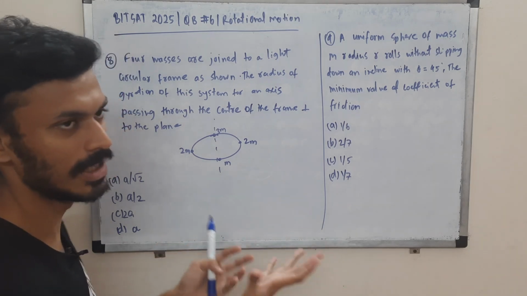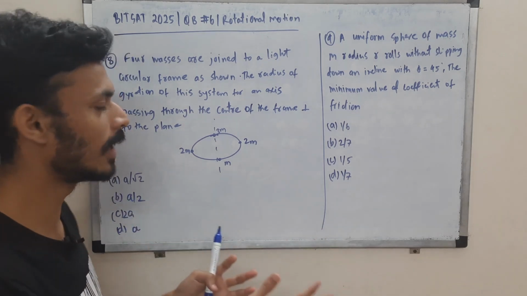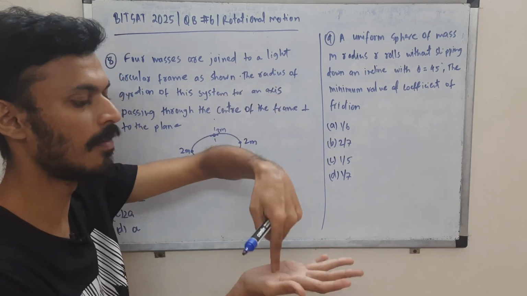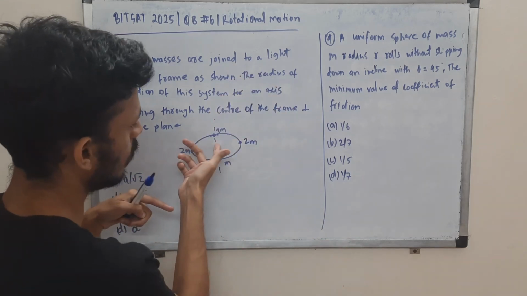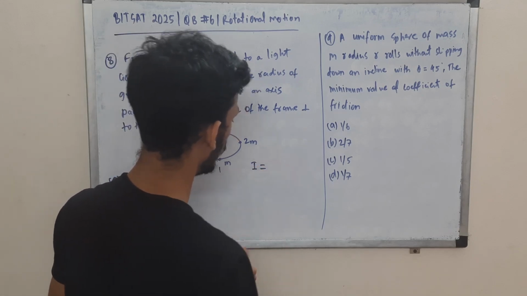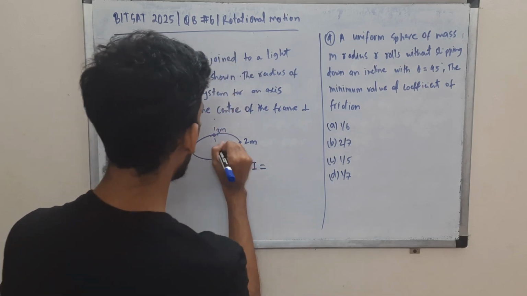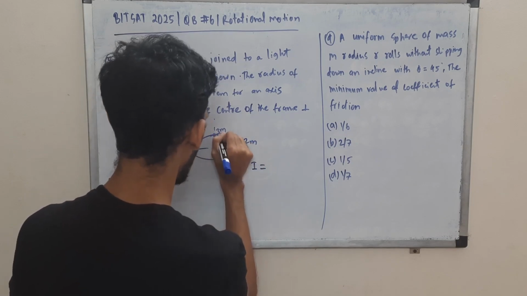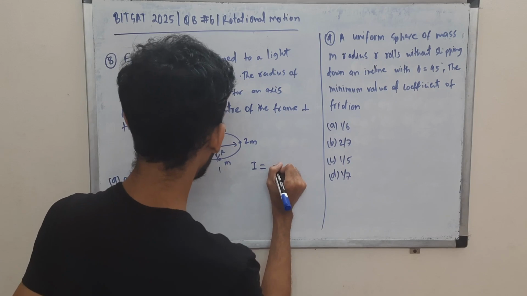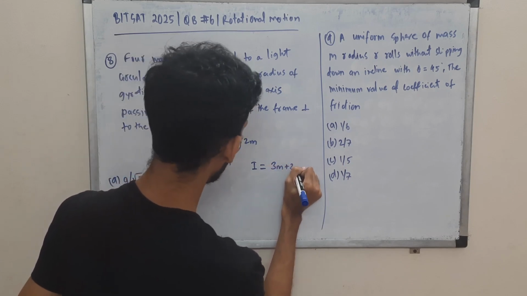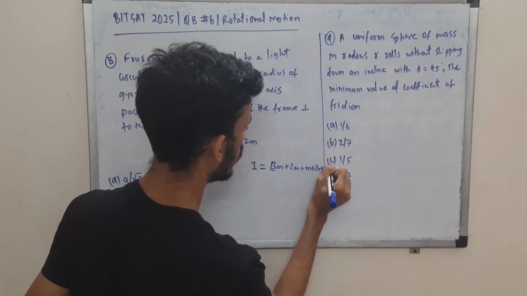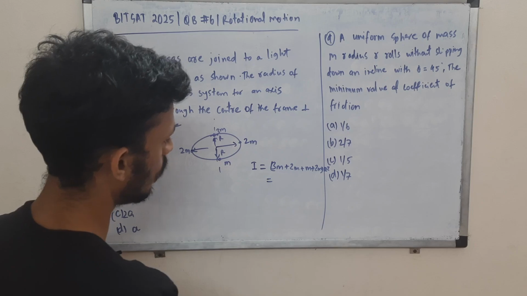If you go for the definition, you'll confuse yourself, but we'll calculate it by a simple concept. You'll get to know about it. So this is the plane of the circular frame, and we have this axis which is perpendicular and passing through the center of the circular frame. Now first of all, let us find the moment of inertia. These are discrete masses, each at a distance of r, right? So you just have to multiply this with r square: 3m plus 2m plus m plus 2m into r square. Each of these is multiplied by r square, the distance from the axis, right?